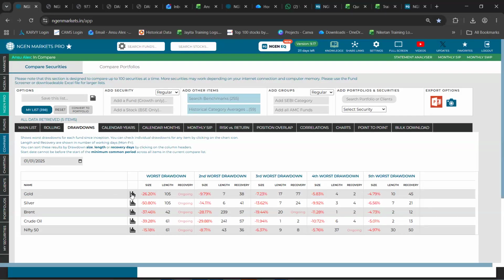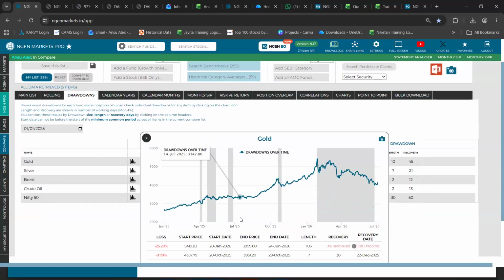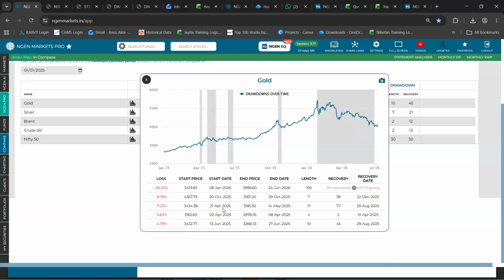Let's say I click on this graph to view the detail on the drawdown of gold as a commodity. We can see that for this commodity, the highest loss that was experienced was to an extent of 26%. And when did this loss happen? It happens to be the recent market correction, that is Jan 28th, 2026 till June 2026. That is to say, the levels, which were at approximately 5,400, started falling and reached approximately 3,999.